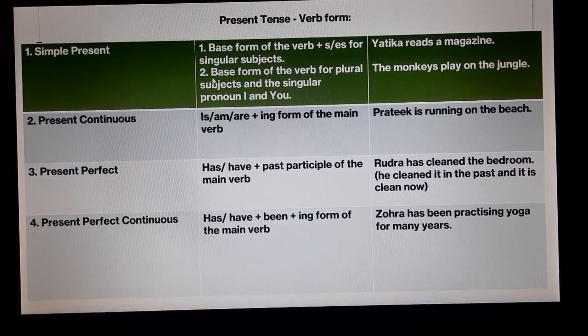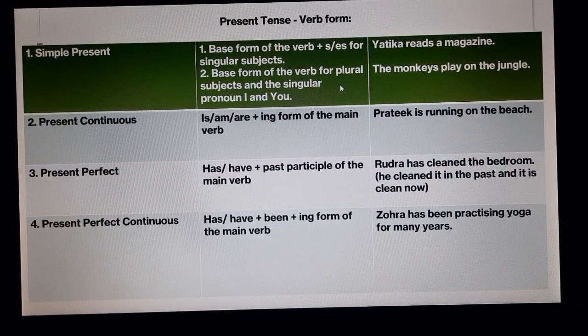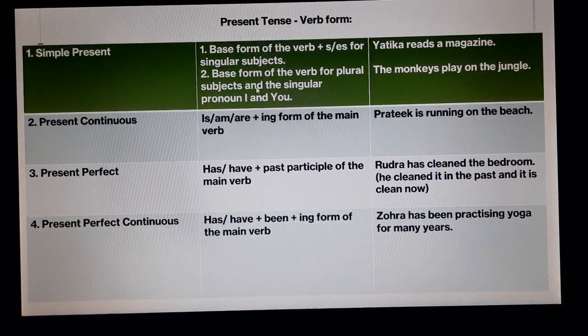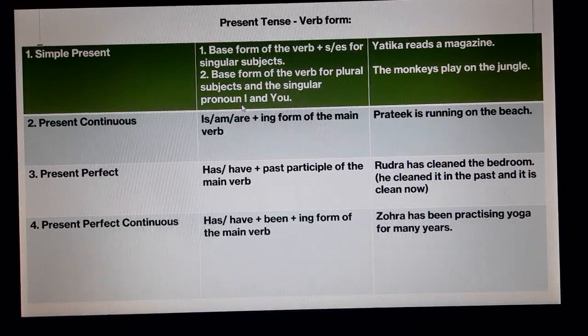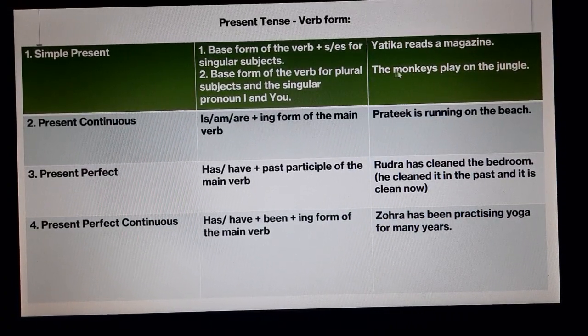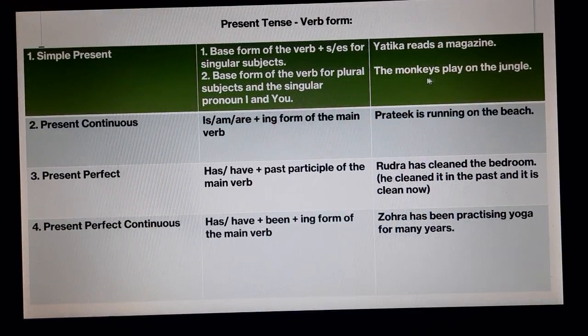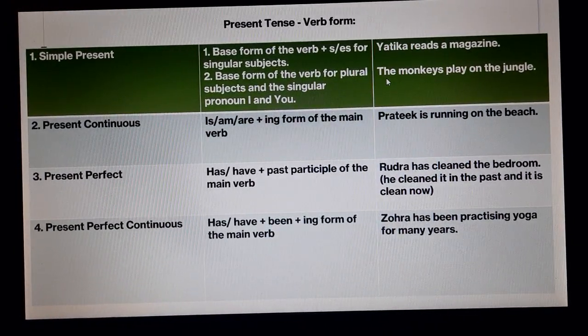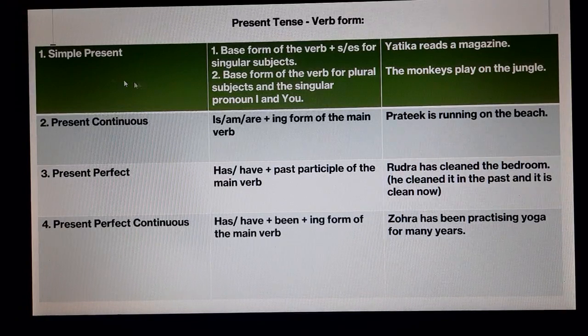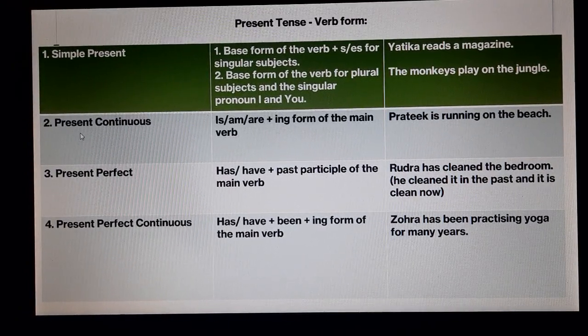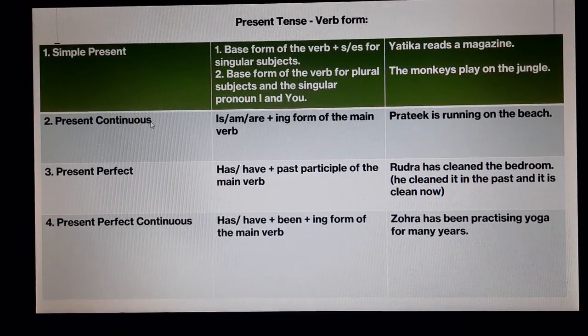In the second one, base form of the verb for plural subjects and the singular pronouns I and you. For example, the monkeys play in the jungle. So, this way simple present is used. The next one is present continuous.